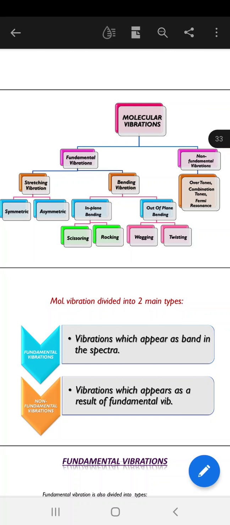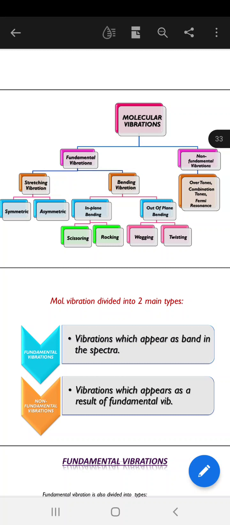Hello students, today we are going to start our next topic in infrared spectroscopy, molecular vibrations. We have discussed what molecular vibrations are. Now this is the important question which is asked in your university, so be attentive to listen.